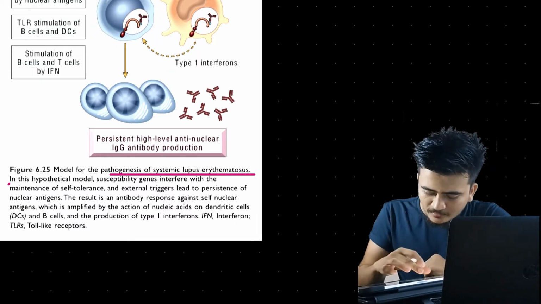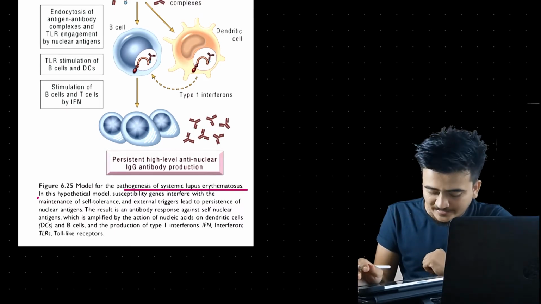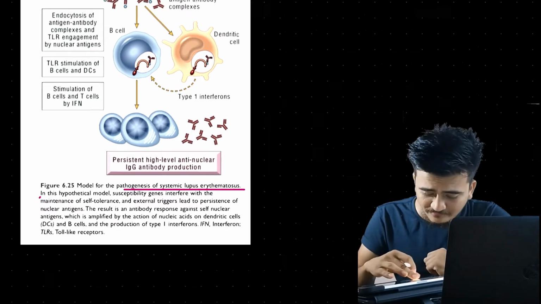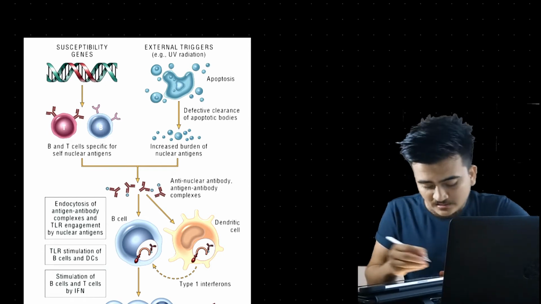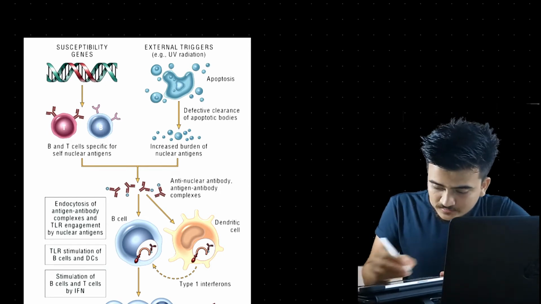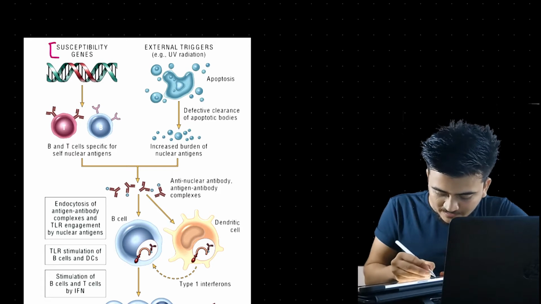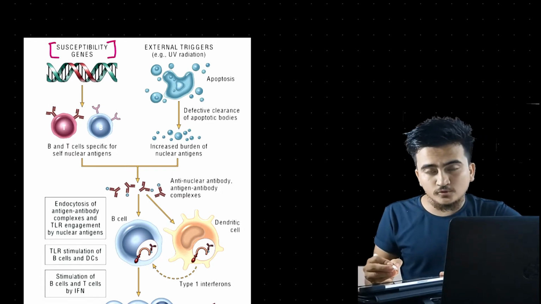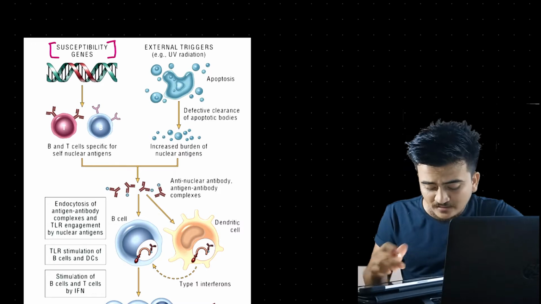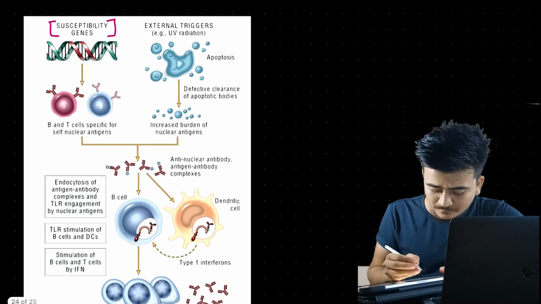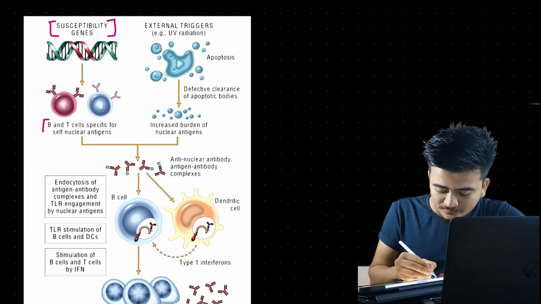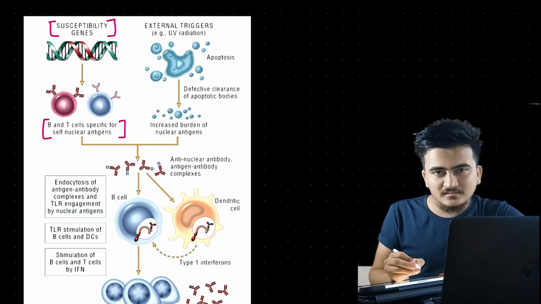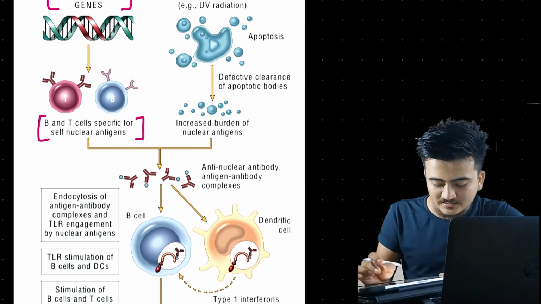There are several causes for SLE, such as susceptibility genes. There are genes that are going to play a role in causing this. What these genes will do is enhance the production of self-reacting B and T cells, right?